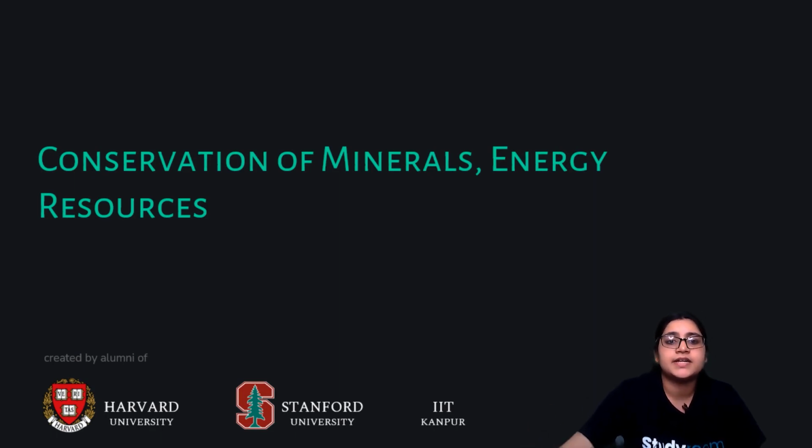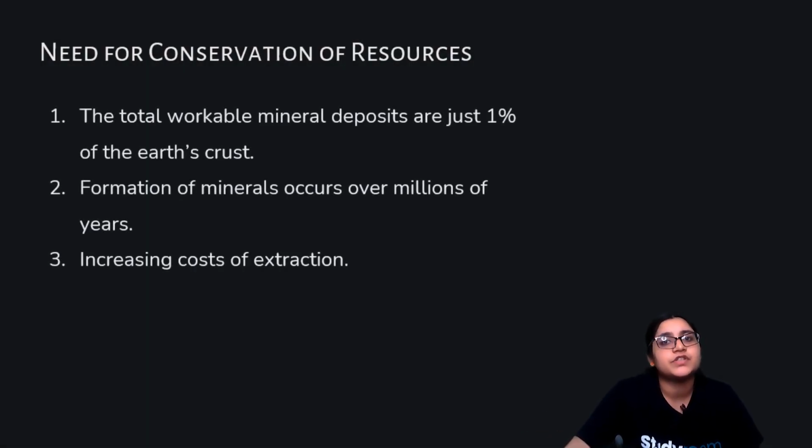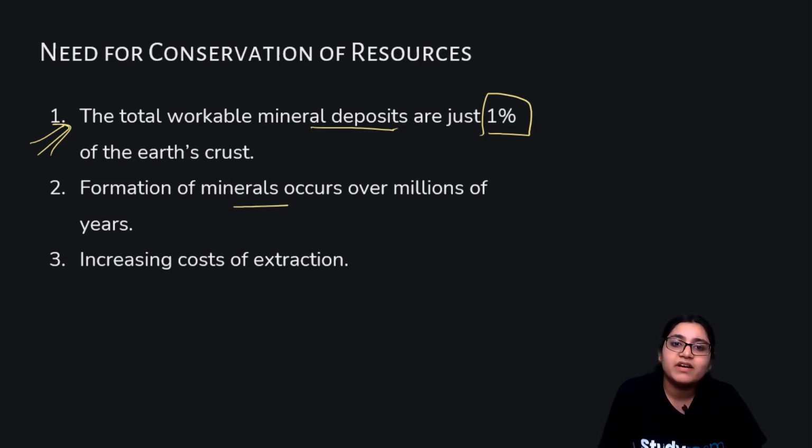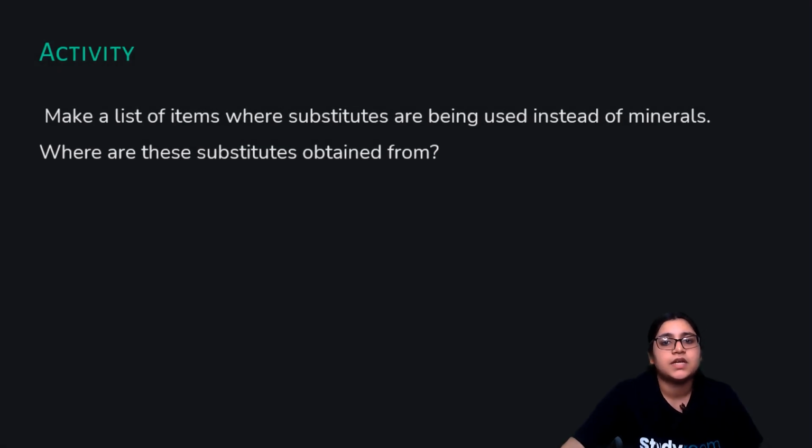Now we are here: conservation of minerals and energy resources. So, what is the need for conservation of resources? Why do we need to conserve them? The total workable mineral deposits are just 1% of the Earth's crust. That is the important factor for why we need to save them. And formation of minerals occurs over millions of years. So we cannot wait. One generation cannot wait for millions of years. Our lifespan is very short compared to the lifespan of these minerals. And there is the increasing cost of extraction. So big machines and big industries are set up for extracting minerals. These are the reasons.